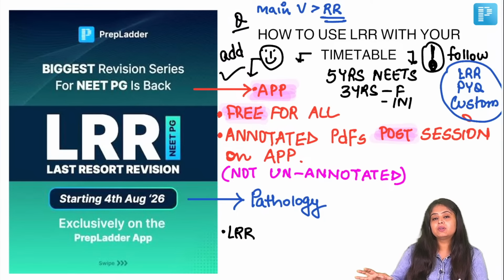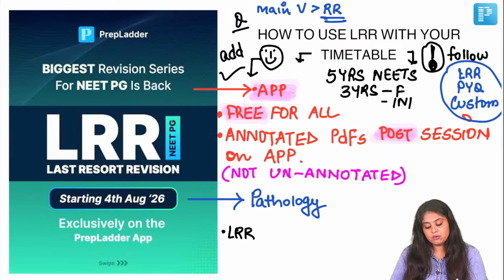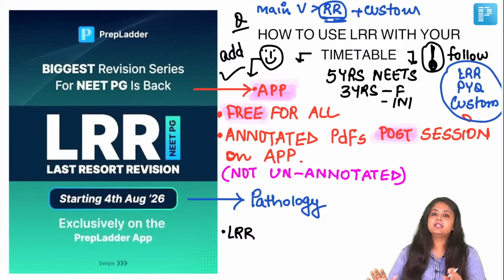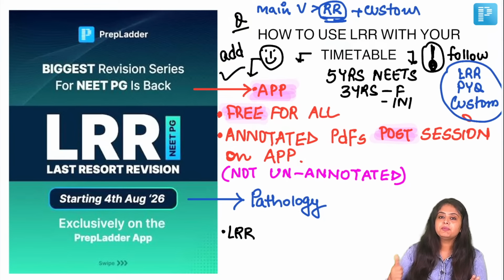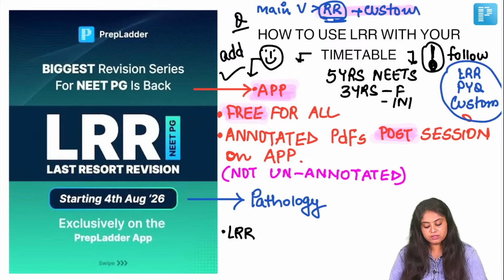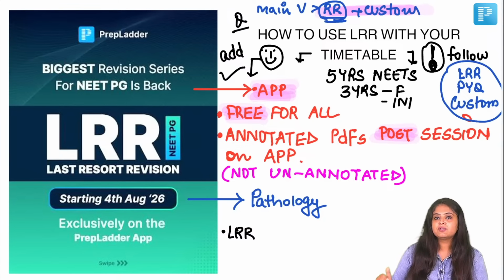Why are you now creating all that pressure on LRR only? If you are able to manage rapid revision with custom module, then there is nothing above that. Trust me on that. Rapid revision with custom module, if a student can manage right now, that student has superpowers. So you won't leave your superpower and level down. You don't have to level down right now.